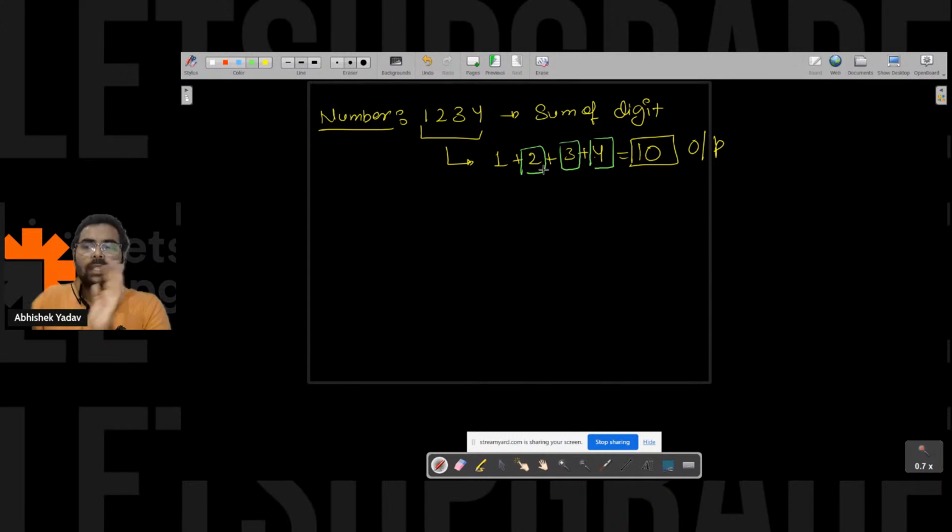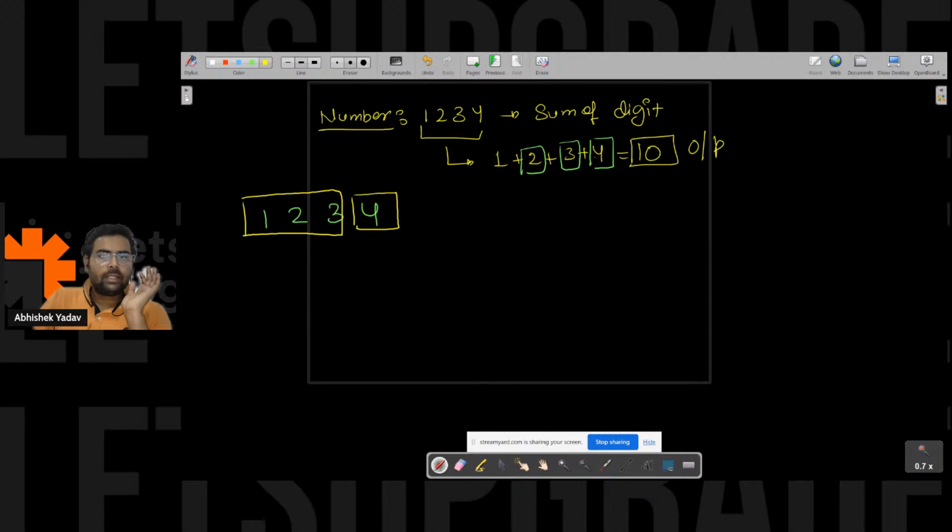I have a number that is 1 2 3 4. So my first focus point is what? Somehow I have to extract the last digit, and I have to extract the remaining digits, right?